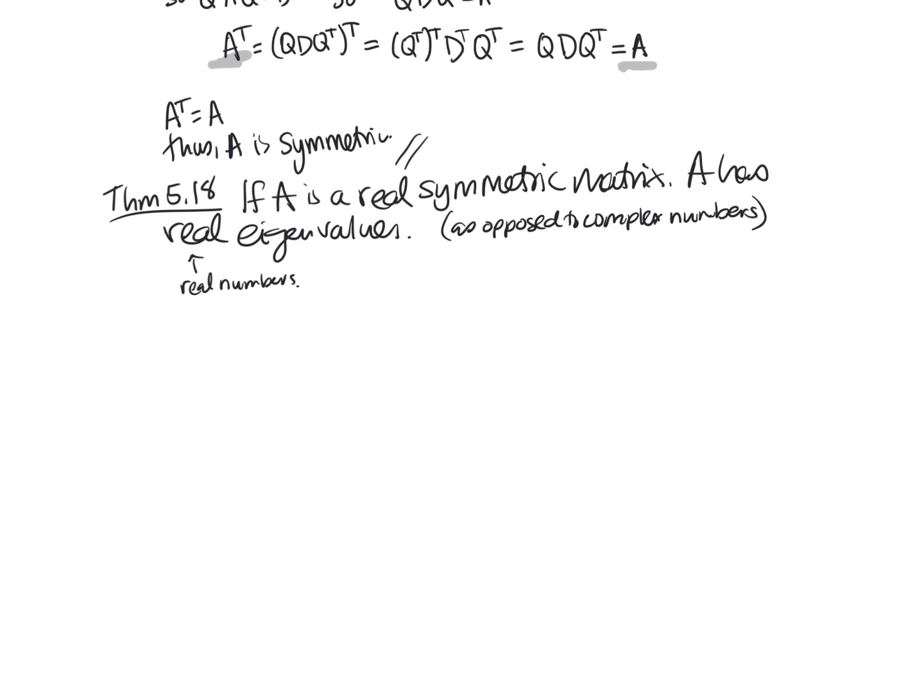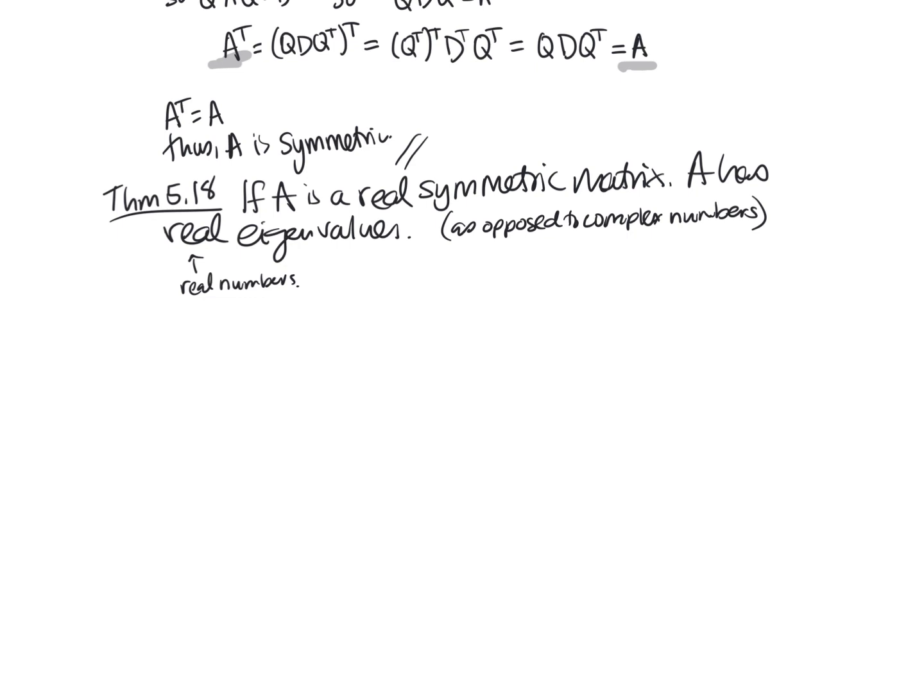Okay, so that's what we mean by real eigenvalues. The proof of this, I feel like you're going to get a little bit lost, so I'm just going to skip it, but there is a proof in the textbook that you can look over. It uses a little bit of notation about the complex conjugate, and if a number is equal to its complex conjugate, then the number is a real number.